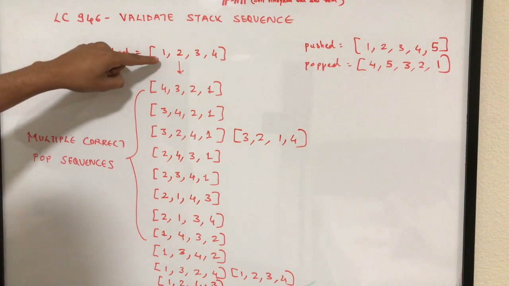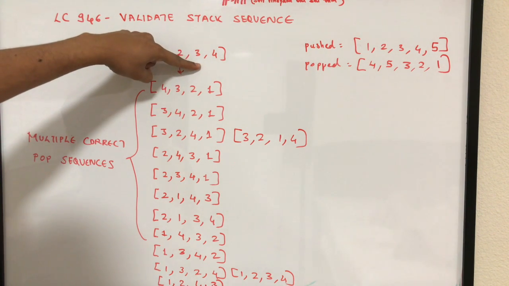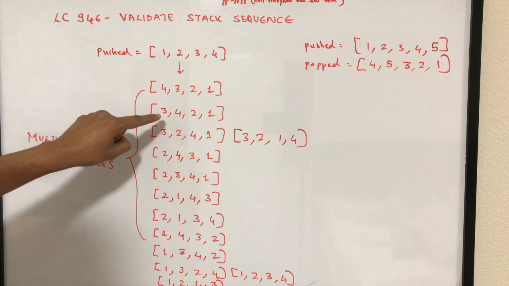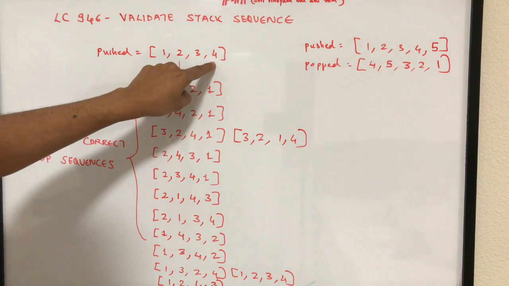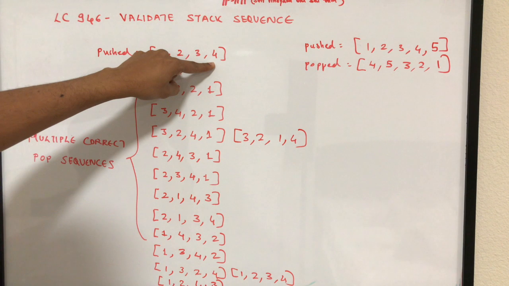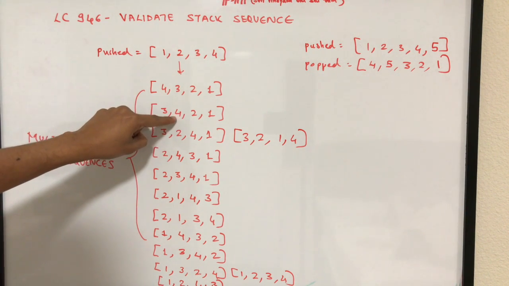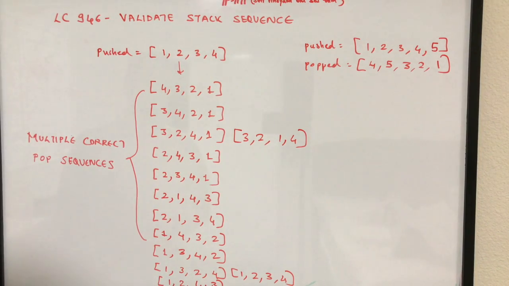Let's say you pushed 1 on the stack, you push 2, and then you push 3, but instead of pushing 4 after 3, what you did was you popped 3. If you see the second example, this is the pop of 3 which I just mentioned, and followed by that you did a push 4, and then you pushed all your elements on the stack. So you do 3 pops, which is you pop 4, you pop 2, and then you pop 1. So that could be another valid possibility.